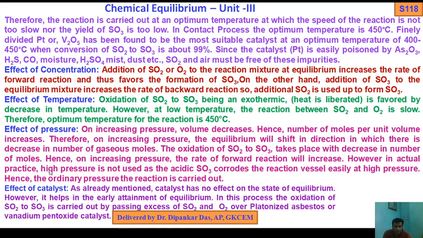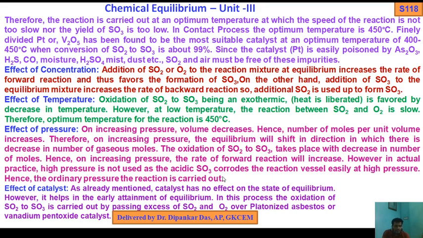Again I tell you, the oxidation of sulfur dioxide to sulfur trioxide takes place with a decrease in the number of moles. Hence, on increasing pressure, the rate of forward reaction will increase. However, in actual practice, high pressure is not used as the acidic sulfur trioxide corrodes the reaction vessel easily at high pressure. Hence, the reaction is carried out at ordinary pressure.